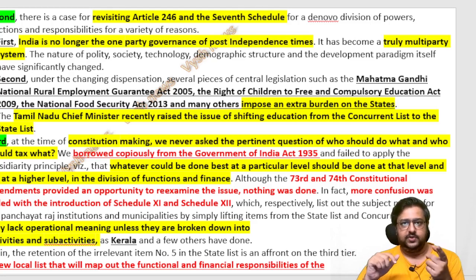Second issue, there is a case for revisiting Article 246 and the 7th Schedule, which I already taught you. This is the reason I taught you first, so that you won't have doubt. They are telling India is no longer the one-party governance of the post-independence time. Now we are a multi-party system.